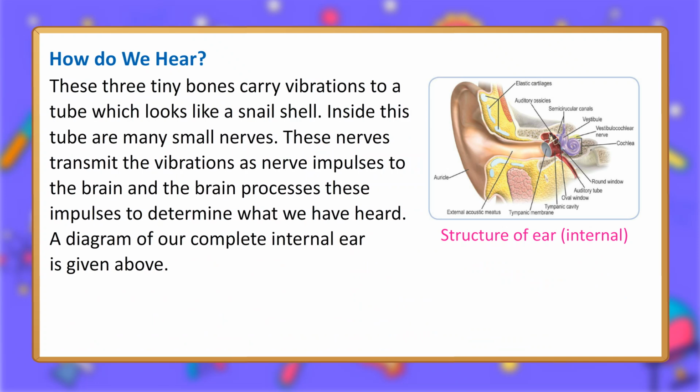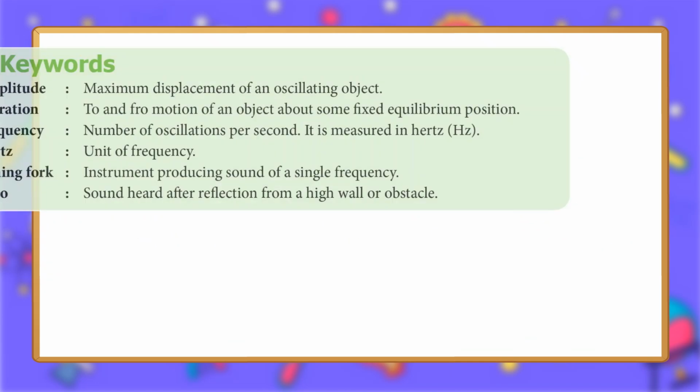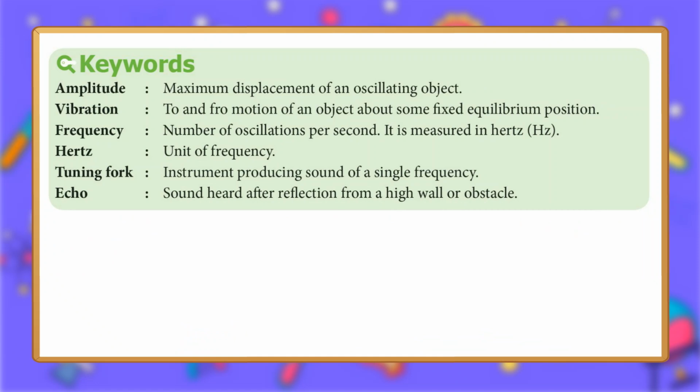These three tiny bones carry vibrations to a tube which looks like a snail shell. Inside this tube are many small nerves. These nerves transmit the vibrations as nerve impulses to the brain, and the brain processes these impulses to determine what we have heard. A diagram of our complete internal ear is given above. Structure of the internal ear.